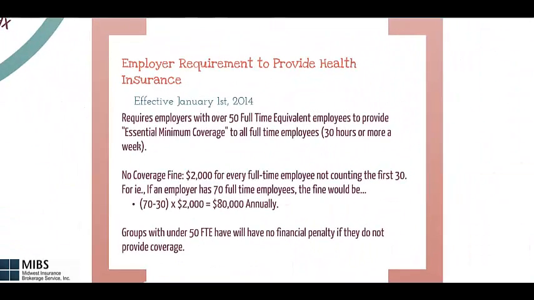We now move into our 2014 changes. The employer requirement to provide health insurance states that every employer with over 50 full-time equivalent employees provides essential minimum coverage to all full-time employees. Full-time employees are defined as 30 hours or more a week under the ACA law. This provision applies to all groups regardless of grandfather status.